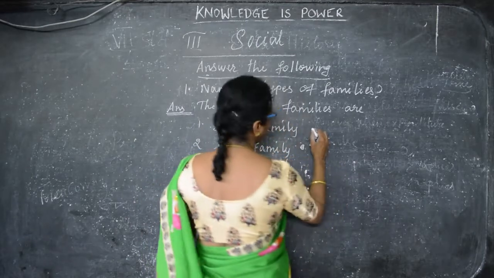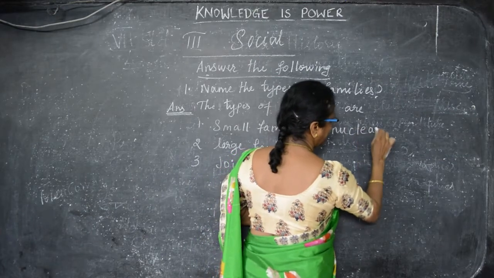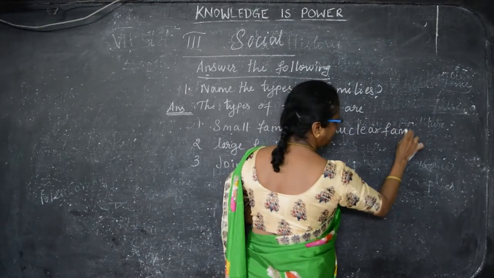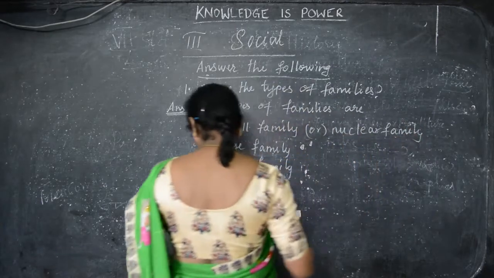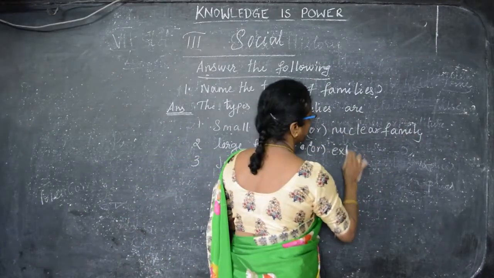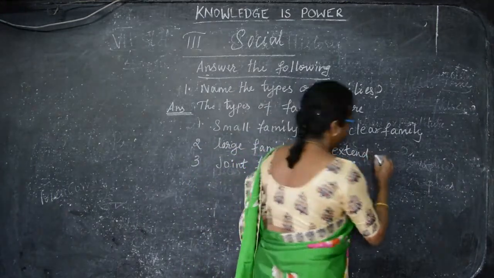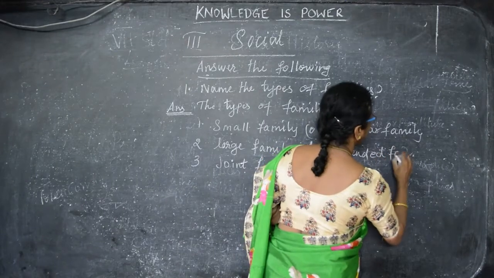Small family is also known as nuclear family. And large family is also known as extended family.